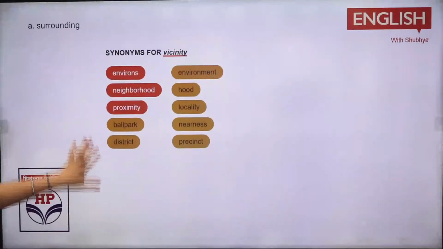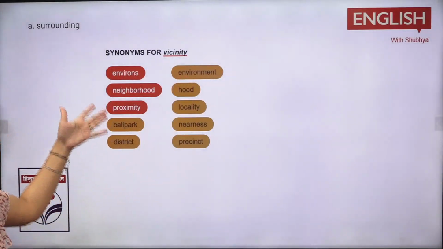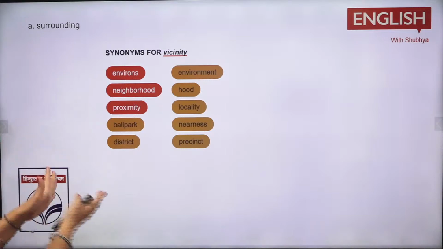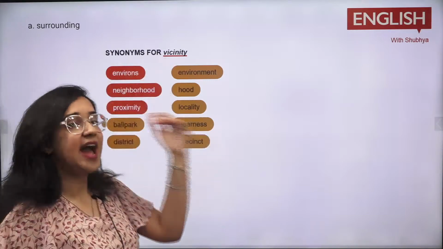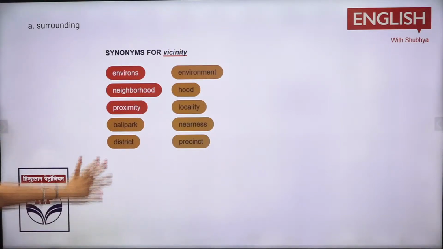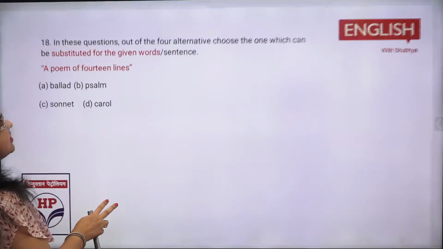So here you can note it down. Environment आ गया आपका, locality, nearness, some kind of you can say proximity, neighborhood. These all the terms they give us the meaning कि क्या होता है हमारा. Now you get a new term of today, vicinity, adamant, and all these terms which give you an idea. That is for your surroundings, right? Now these are the questions which have been taken as general ones.